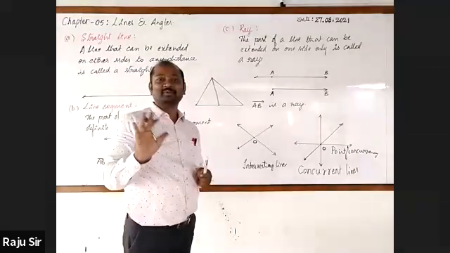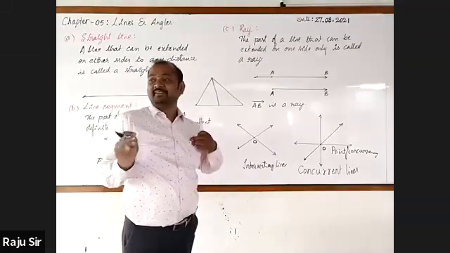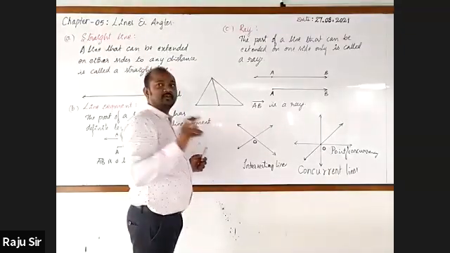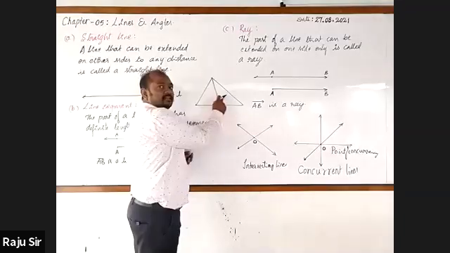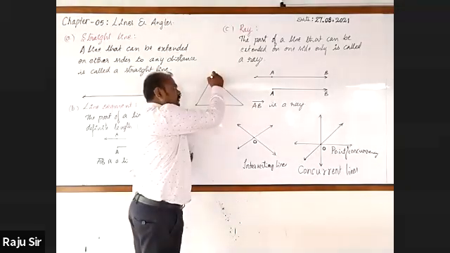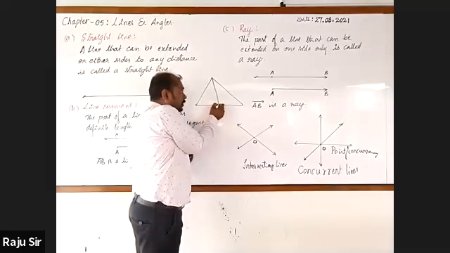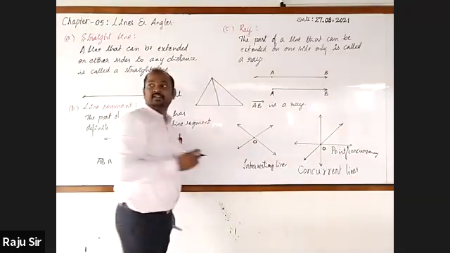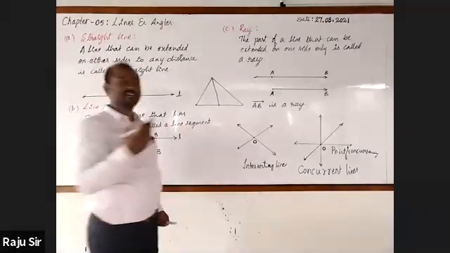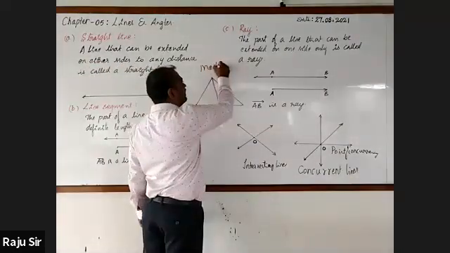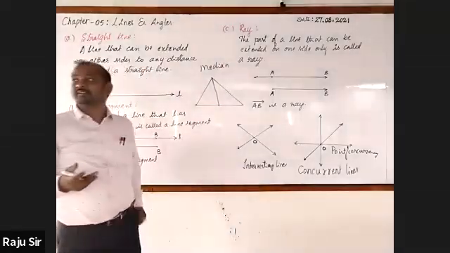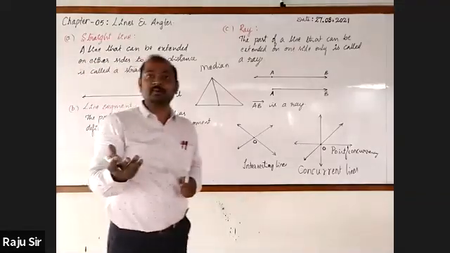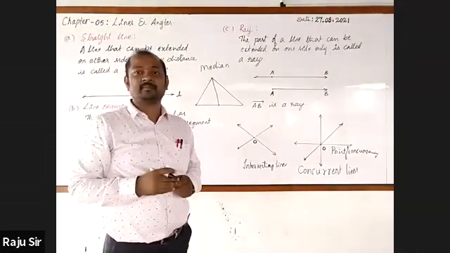The line that joins the vertex of a triangle to the midpoint of its opposite side is called a median.